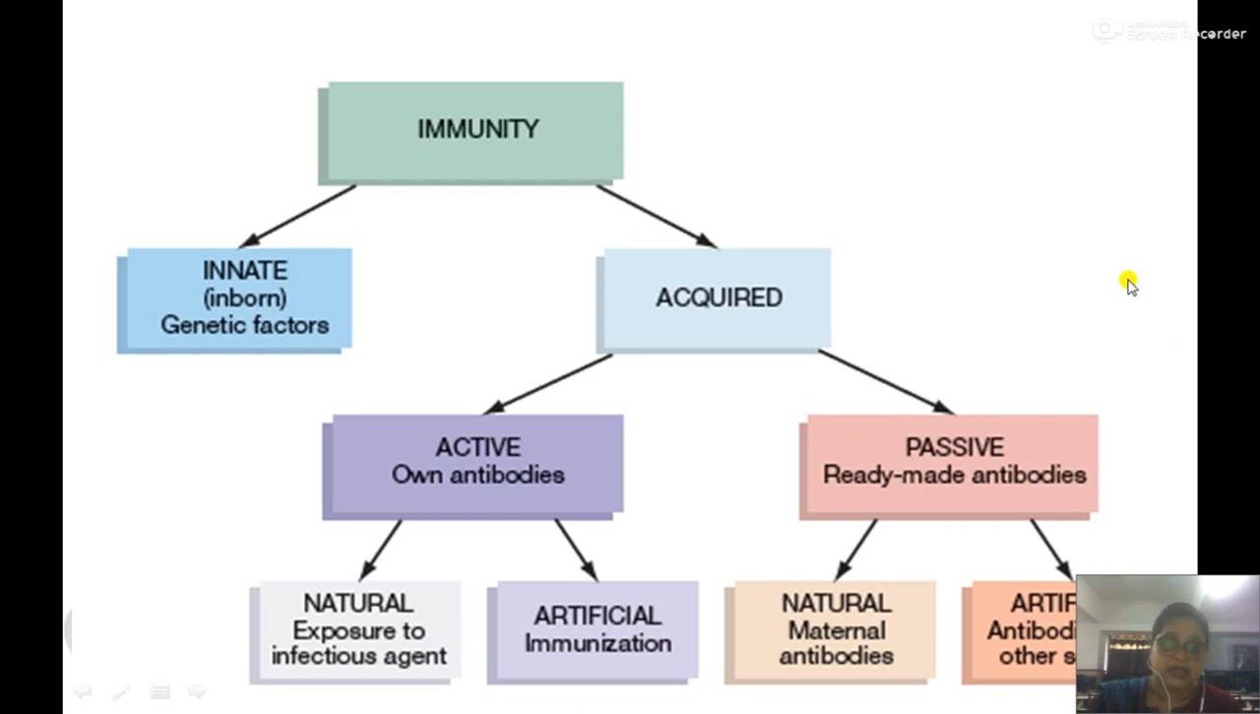In the case of passive natural immunity, maternal antibodies transferred from the mother's milk to the child will provide immunity, while in the case of artificial passive immunity, immune antibodies or immune sera are introduced into the host as a remedy or as a therapy to fight against certain infections.